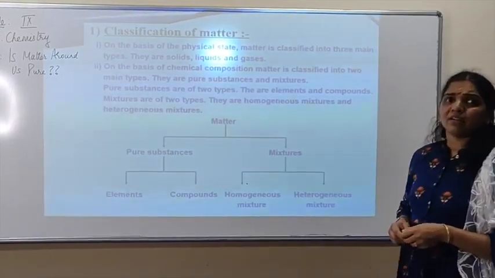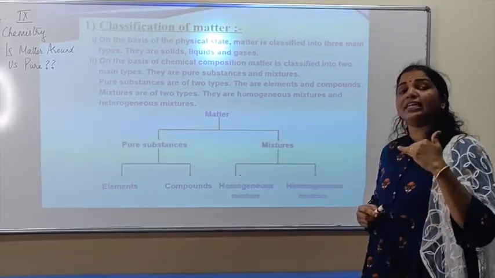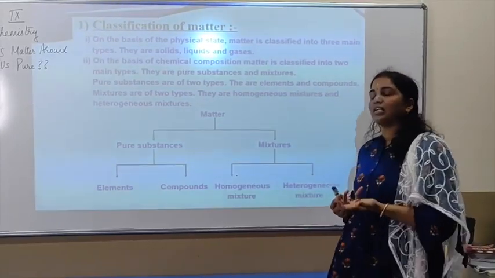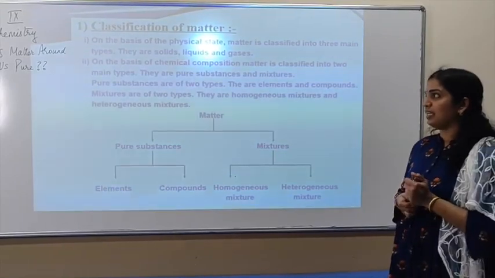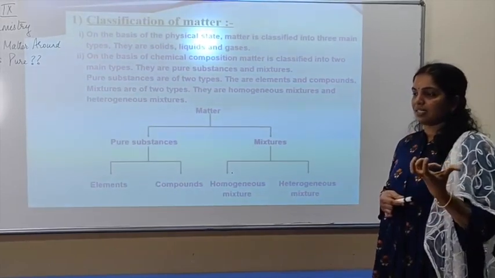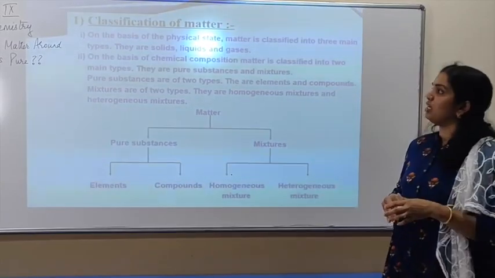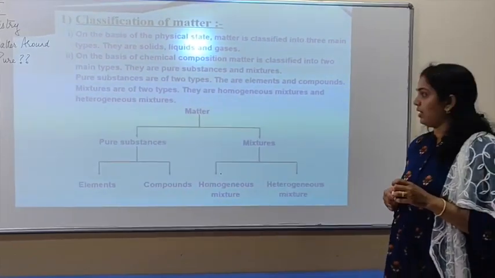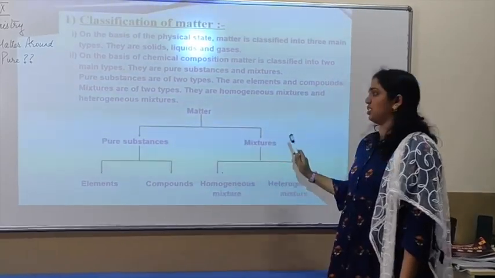Now what is matter? Anything that occupies space is known as matter. We already learned in detail about matter in the first chapter. We already learned about the classification of matter on physical state: solids, liquids and gases. Now we are going to learn how matter can be classified depending on the chemical composition. So matter can be classified into two: pure substances and mixtures.